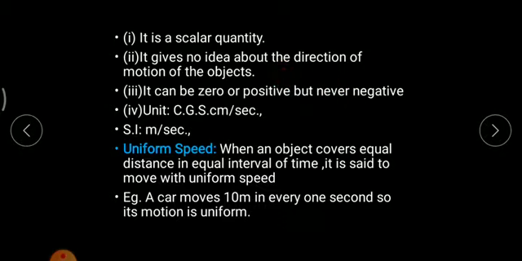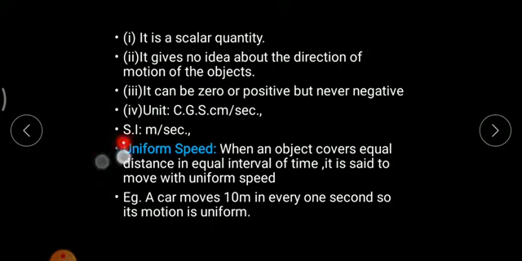Whatever things are applicable to distance, the same would be applicable to speed. Distance can be 0 or positive, but never negative. Similarly, speed could be 0 or positive, but never negative. Since time always moves in the forward direction, there can never be a negative speed. So speed is always positive. The CGS unit would be centimeter per second, as I told previously with the help of the formula. The SI unit would be meter per second.